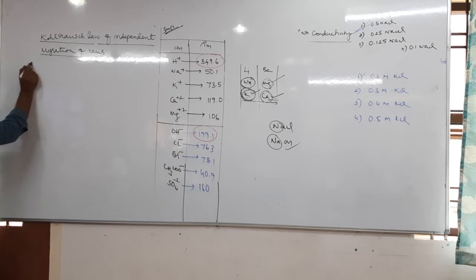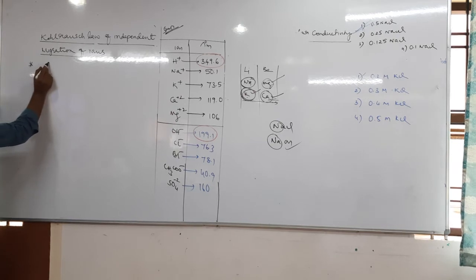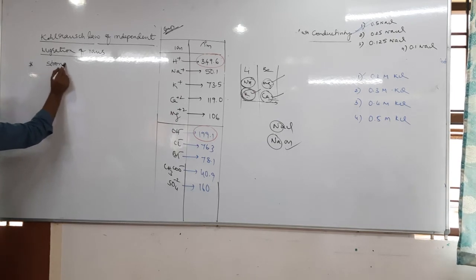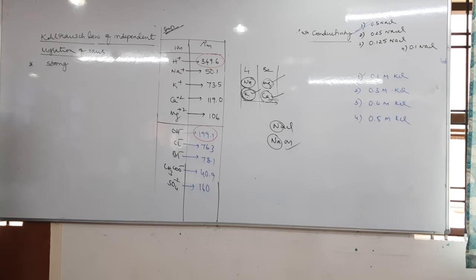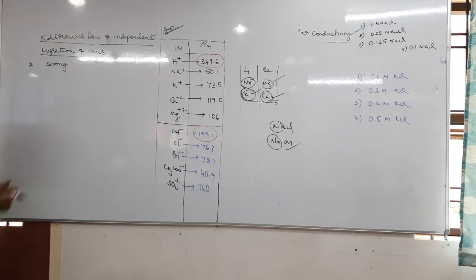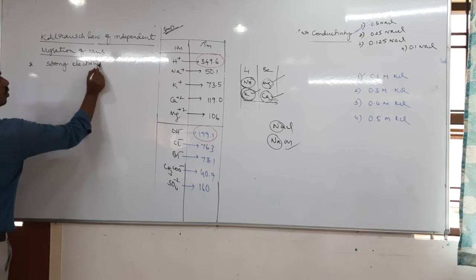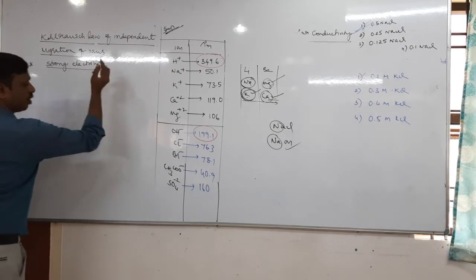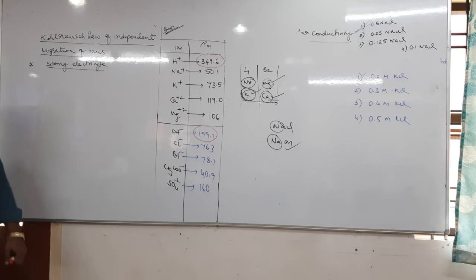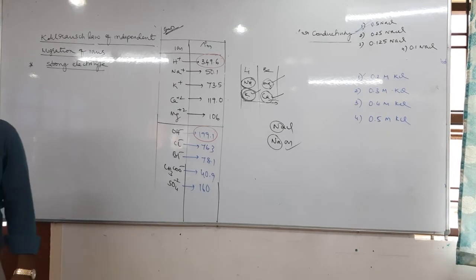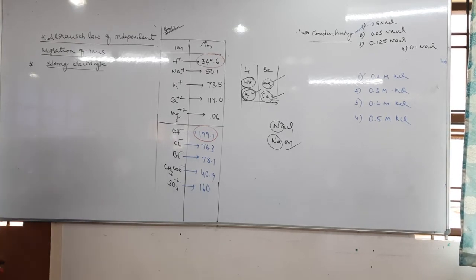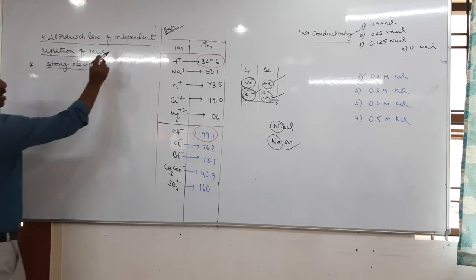It is applicable for strong electrolyte only, similar to the Debye-Huckel-Onsager equation, which is also applicable for strong electrolyte. Now, what is the Kohlrausch law of independent migration of ions?